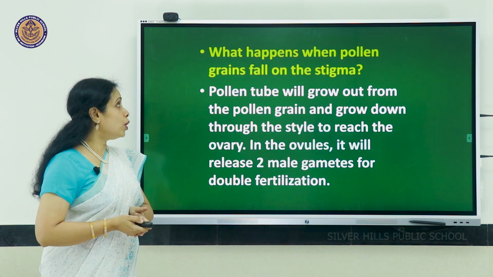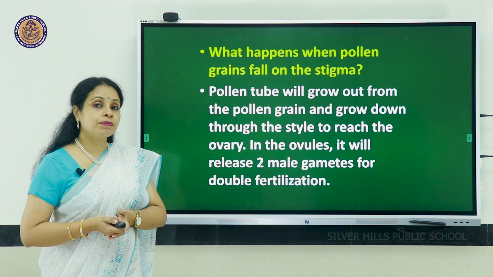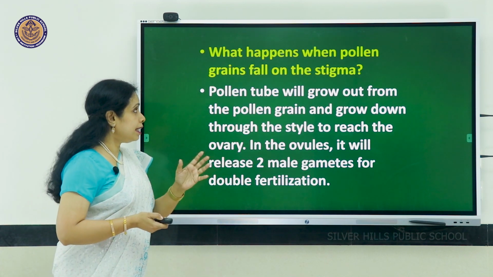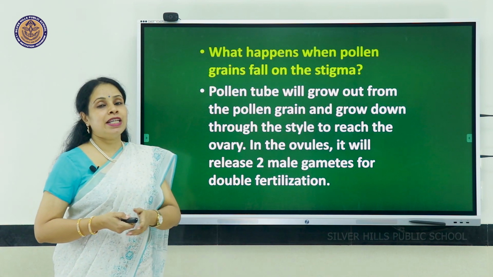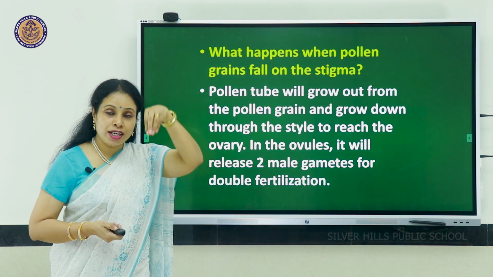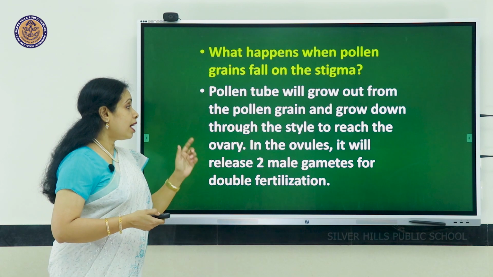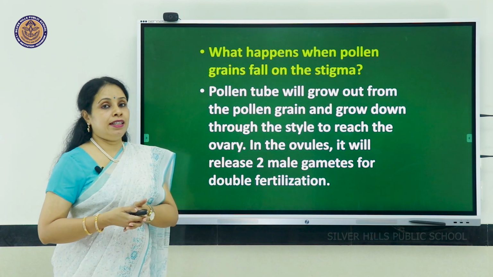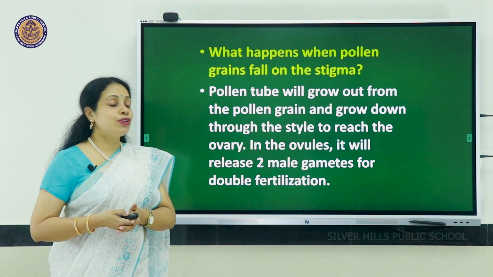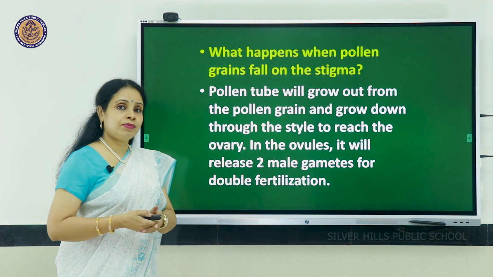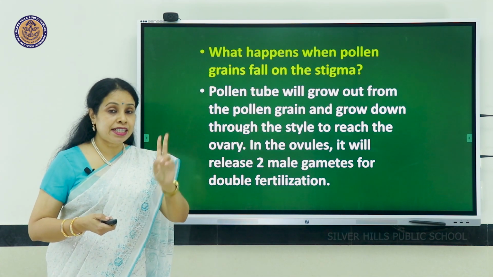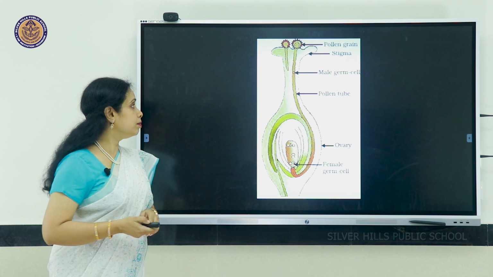What happens when pollen grains fall on the stigma? Immediately, the pollen tube will germinate and it will grow down through the stigma and style, and finally it will reach the ovary. There it will fuse with the ovules and 2 male gametes are released for fertilization.